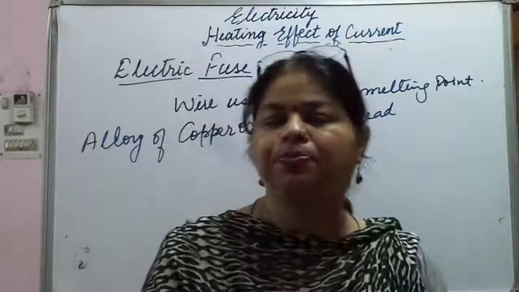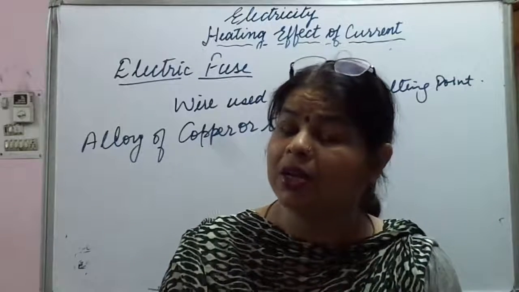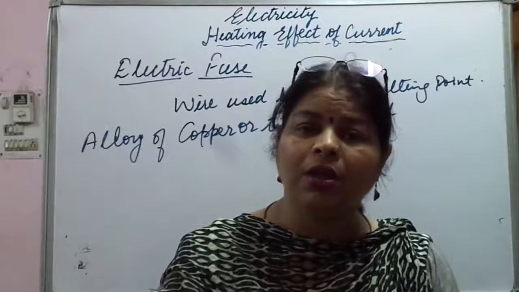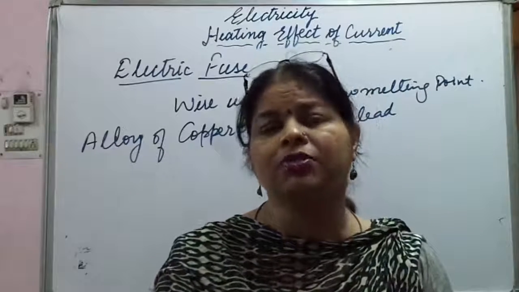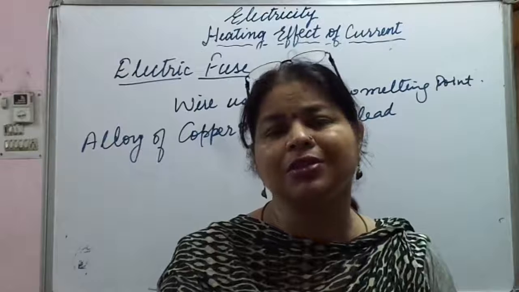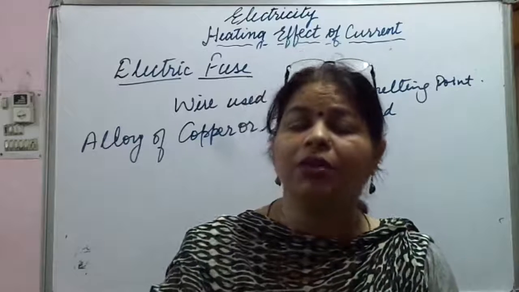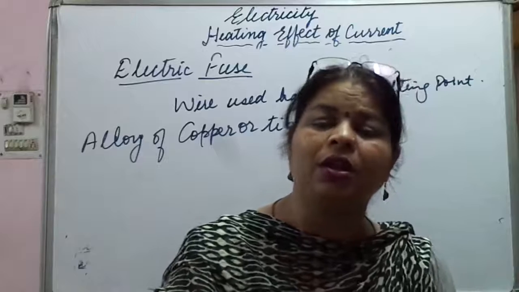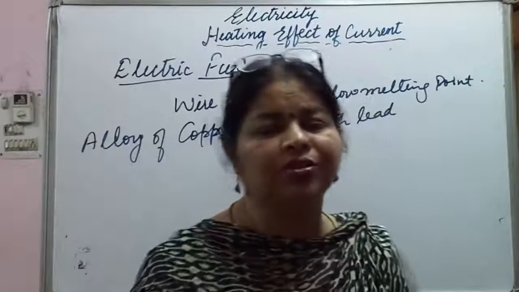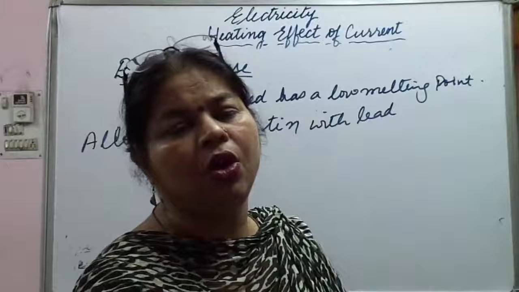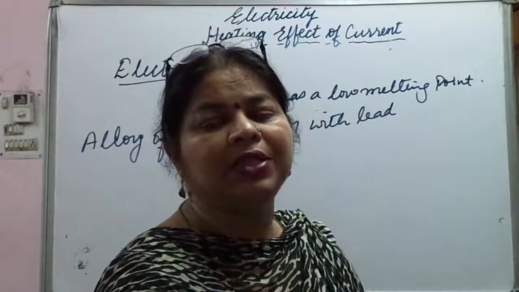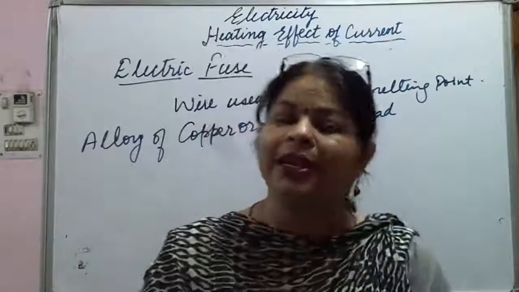For example, we use different rated fuses in our household electrical appliances or circuits. The fuses used in our electrical circuits are like 1 ampere, 2 ampere, 3 ampere, 5 ampere or 10 ampere. So what does it mean when we say an electric fuse is rated as 1 ampere?